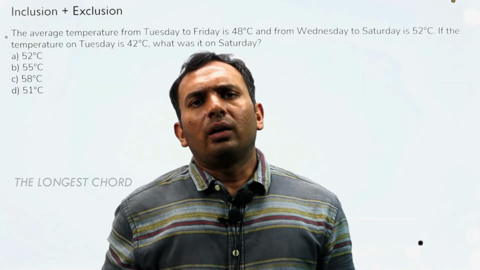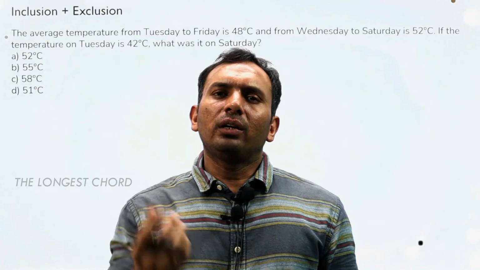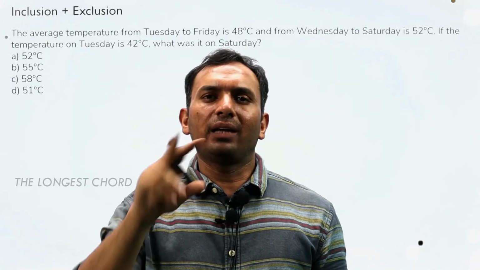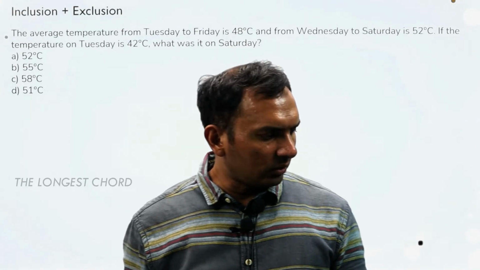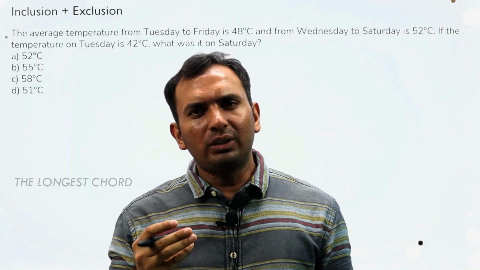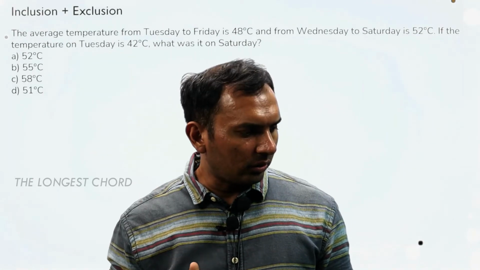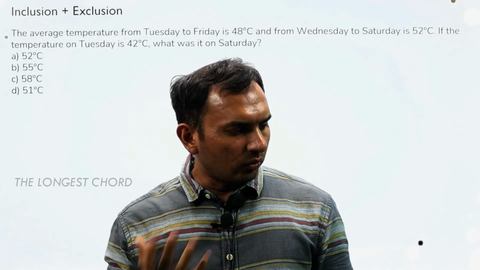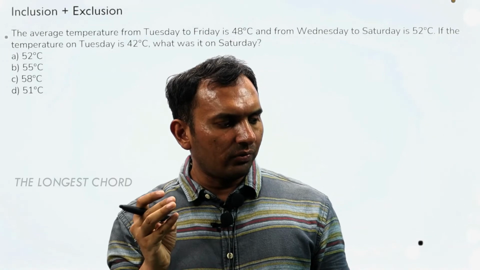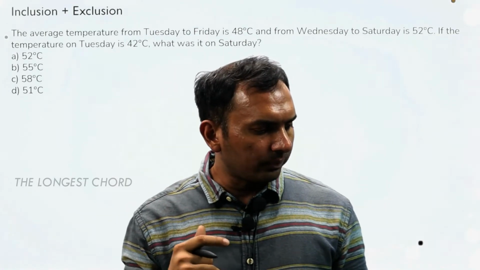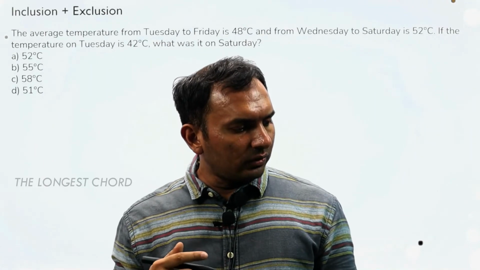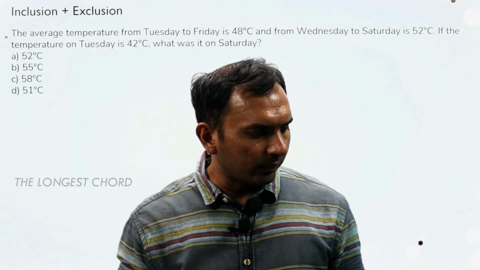Now further, we can have applications where we have to apply inclusion and exclusion both, or let's say we have to apply them twice. So let us look at this question. The average of Tuesday to Friday is 48. Tuesday, Wednesday, Thursday, Friday, so there are 4 entities. Wednesday to Saturday, again 4 in number, has an average of 52. And if the temperature on Tuesday is 42, what is it on Saturday?